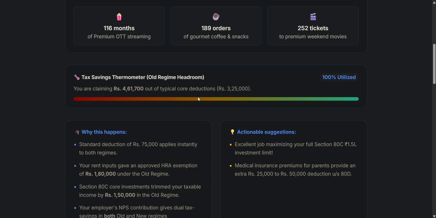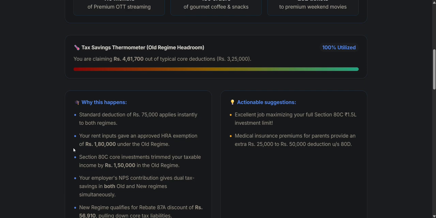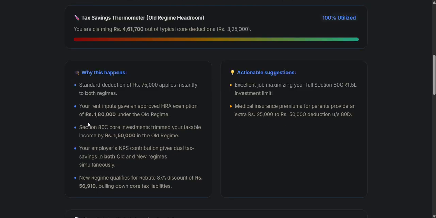It shows that you do not have any more headroom left to claim deductions under the old regime. You utilized 100% of it. Here, it gives you a brief explanation in simple language that anyone can understand, and the suggestions, if any, are provided over here.